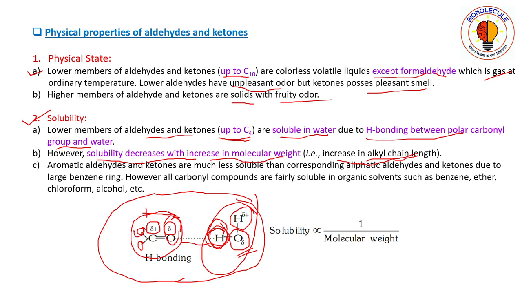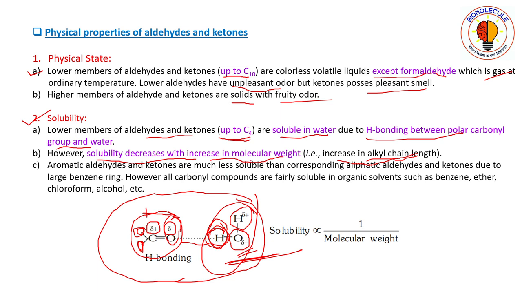If we increase the chain length of the two substituents of a carbonyl group, then the hydrophobicity of the carbonyl group will increase. If the hydrophobicity increases, the carbonyl group will exert somewhat nonpolar features, so it will be only partially soluble in polar solvents like water.